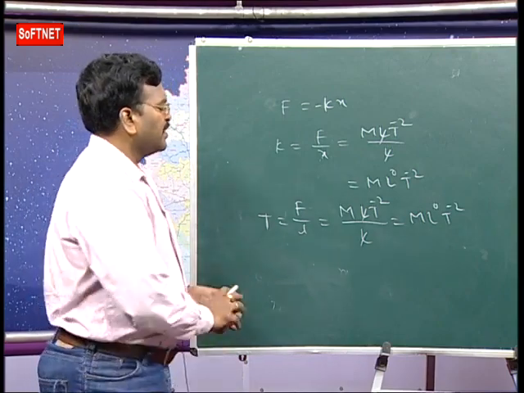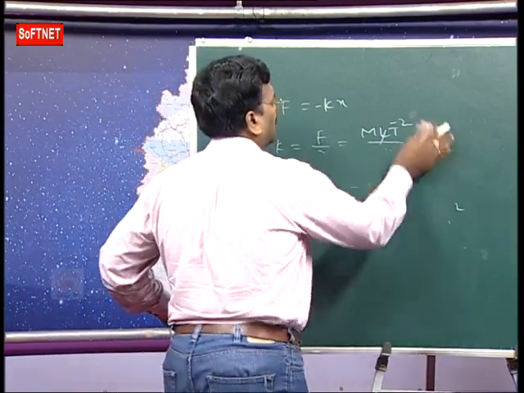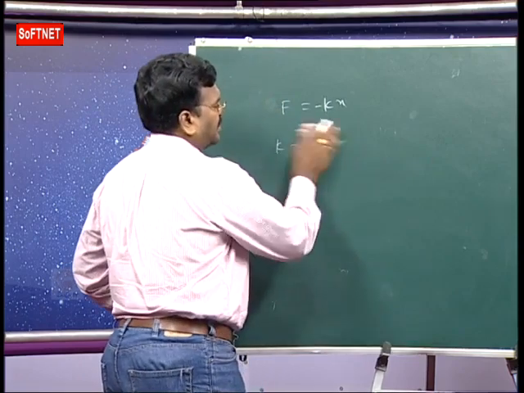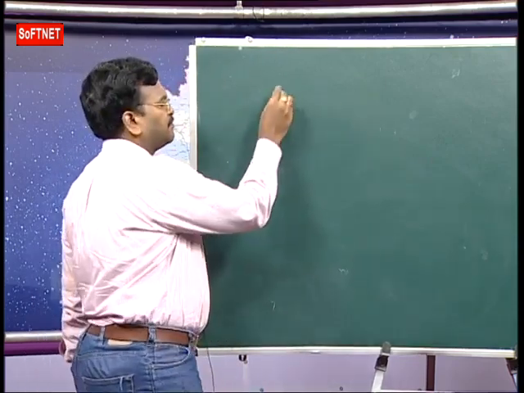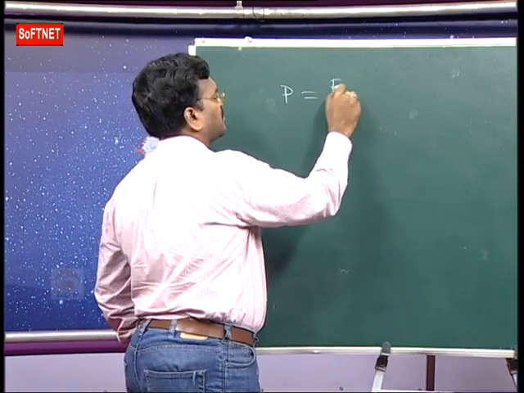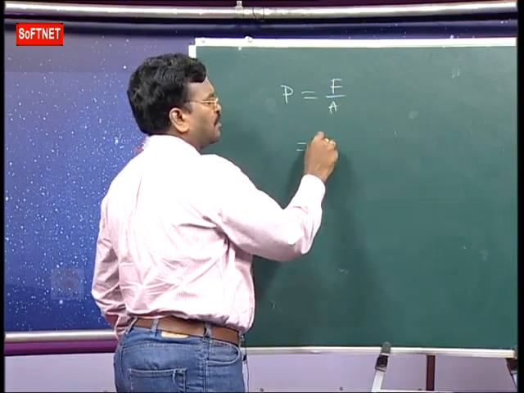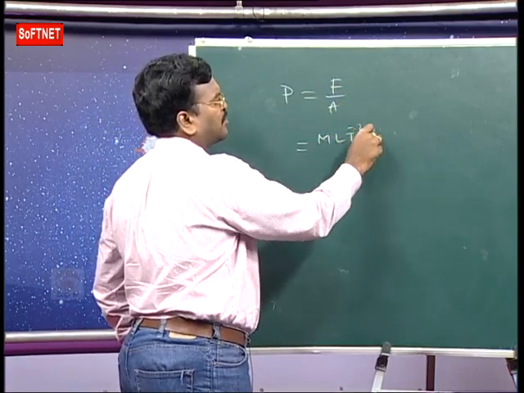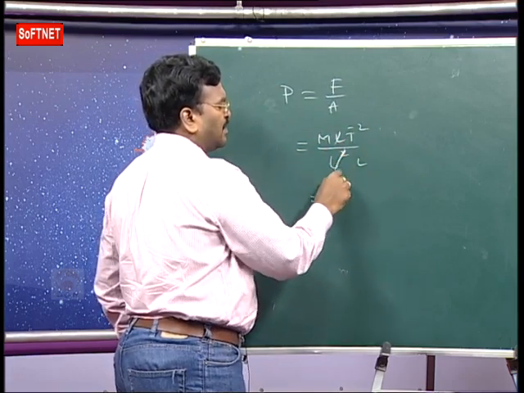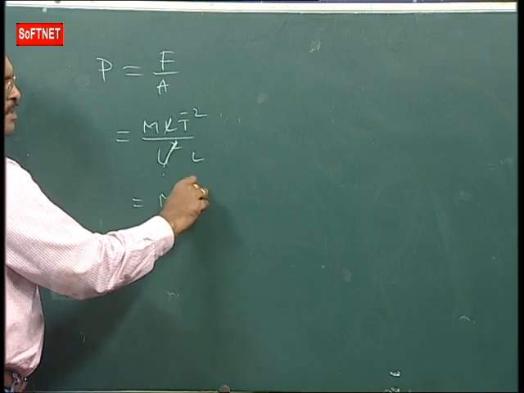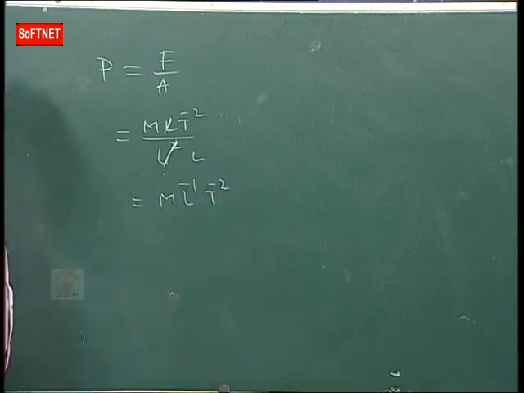Next one we have pressure. Pressure means the normal force acting per unit area. Force is mass into acceleration, M L T power minus 2, and area is L square. So what are we getting now? M L power minus 1, T power minus 2. It is the dimension formula for pressure.